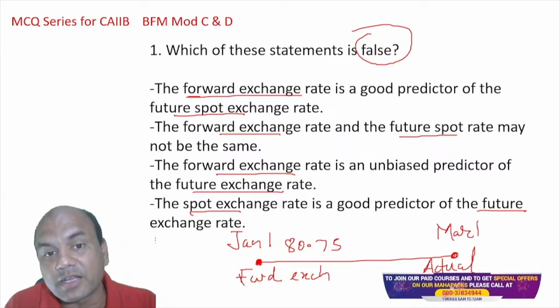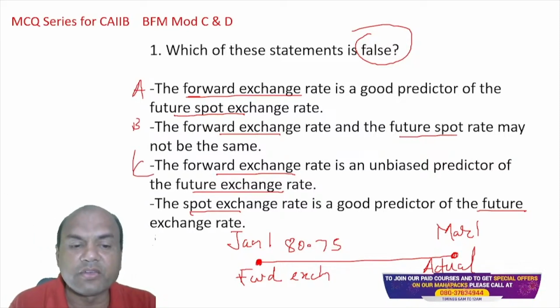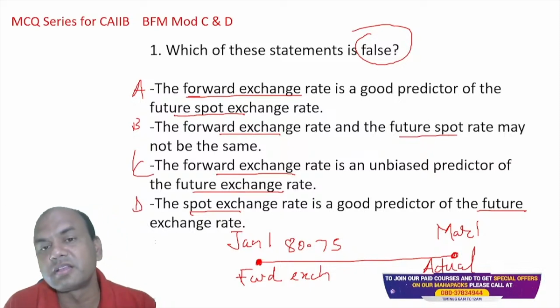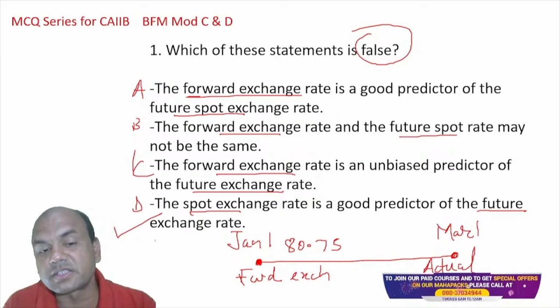Where is the answer? Let's call these A, B, C and D. What is the answer? We want the false answer. It is D. D is the false answer. Spot cannot predict the future. Only the forward exchange rate can predict the future.